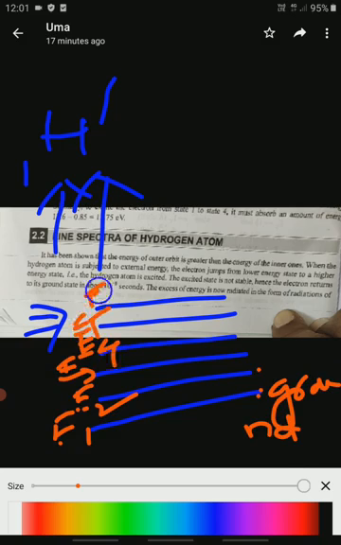These are the higher energy levels, E1, E2, E3, E4, E5 and E6. If we apply some external energy to this atom, the electrons present in the lower energy level go to the higher energy levels.